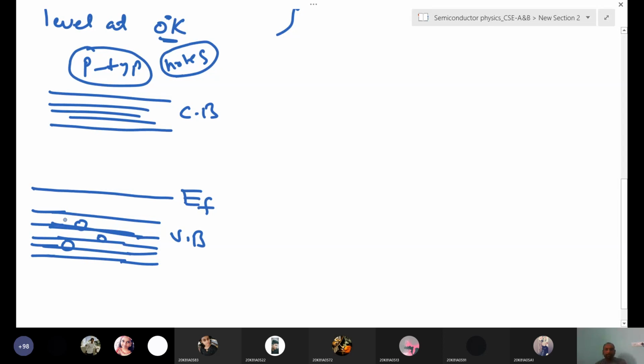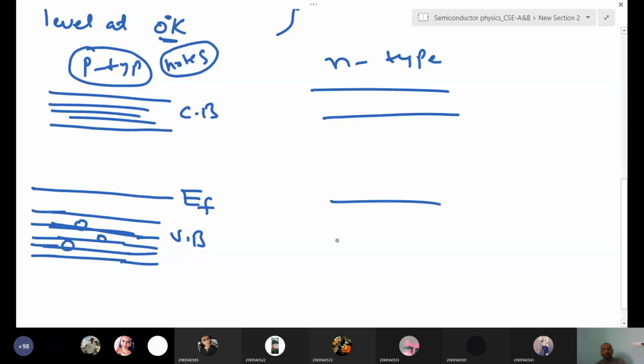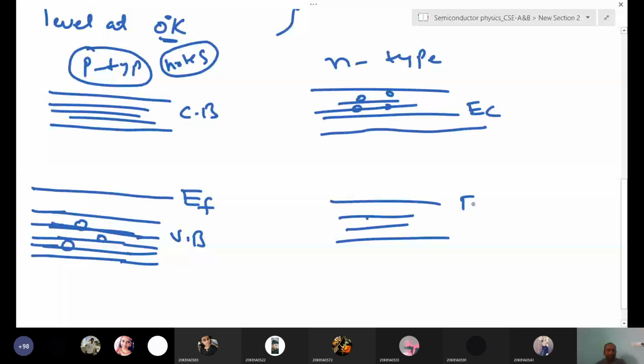Okay, so here if you take an n-type semiconductor, this is the conduction band and this is the valence band. In the conduction band, free electrons are there, right? So if you draw the Fermi level, this is EC and this is EV. This is the Fermi level. This is also just an energy scale.